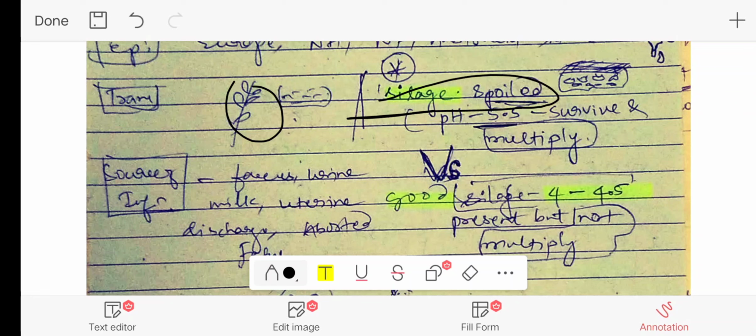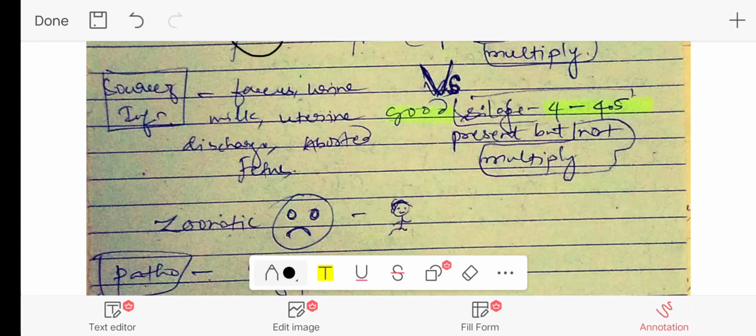Whenever we are talking about silage, one important thing is the pH of the silage. Silage with a pH ranging between 4 and 4.5 is good quality silage. In such condition, if the bacteria is present, it will not be able to multiply. Whenever the pH of the silage gets altered and turns towards the basic side, when the pH goes to 5.5 or more, the bacteria will survive and start multiplying, so it will spoil the silage. If such silage containing Listeria species is taken by the animals, it leads to listeriosis.